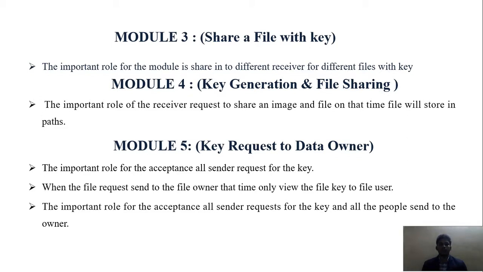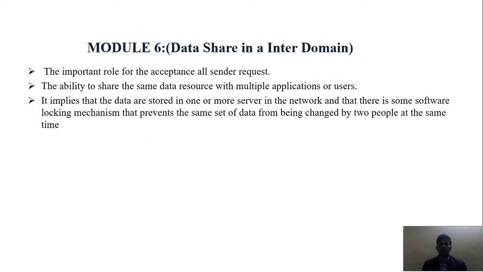Then model 5, key request to data owner. In this model 5, the important role is the acceptance of all sender requests for the key. When the file request is sent to the file owner, only then is the file key viewable by the user. The whole process has been derived in user 1. This is the owner of the file.